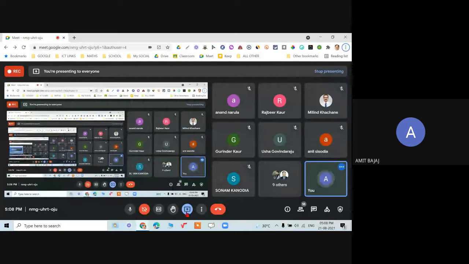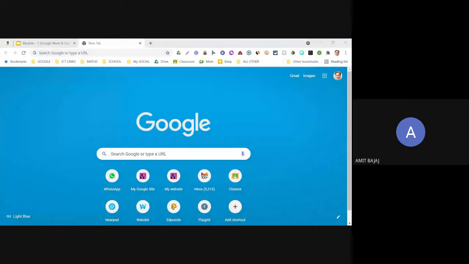Let me go back, and another option is when I am presenting, one is the whole screen. The other option is I can choose a window only. When I click on a window, if any other window is open, only one tab will be shared with you all. So you will not be able to see what all things are happening on my laptop, even if I'm checking out some of my files and folders from my laptop. Now this will not be visible to you.